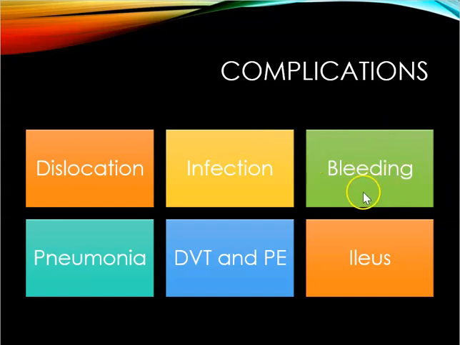Bleeding: a lot of times these patients are on blood thinners afterwards as a prophylaxis measure, so they have increased bleeding times. Pneumonia: think about your post-op complications, get them up, get them moving, get them using the incentive spirometer, and deep breathing and coughing.